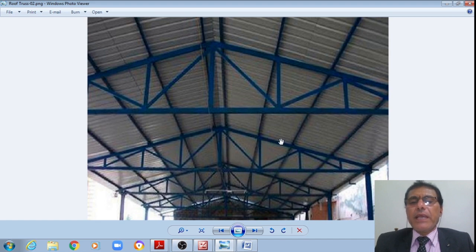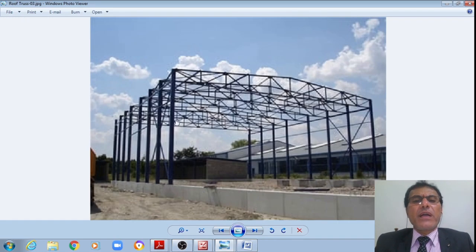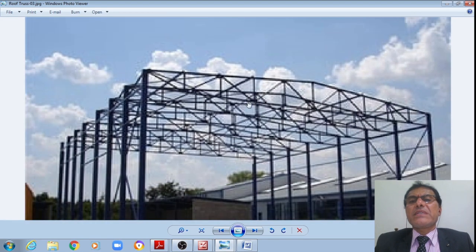This is basically primarily a compression member, a continuous compression member, and a continuous tension member, right? Whereas this is a discontinuous strut, right? And now I'm showing another schematic where I do have a roof truss of a warehouse, where this truss geometry is shown. It is now having the strut as well as the tie. Now you can say I do have a strut and tie model, right?